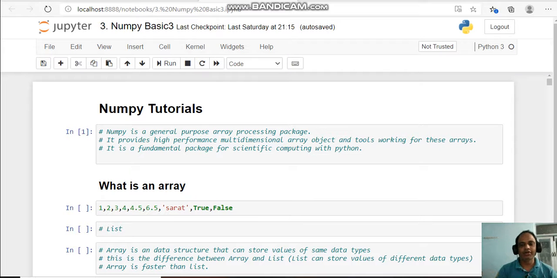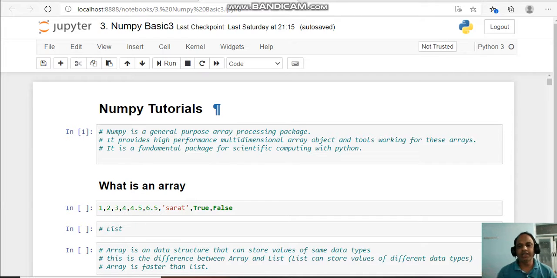Hi all. Now we'll discuss NumPy. So what is NumPy? NumPy is basically the short form of numerical Python. It is basically used to create, calculate, and manipulate arrays.